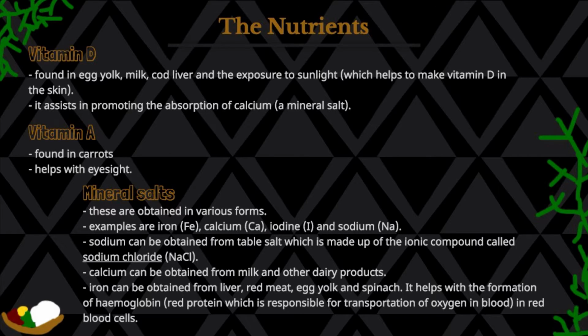And we have calcium, which can be obtained from milk and other dairy products. Then we have iron that can be obtained from liver, red meat, egg yolk, and spinach. And it helps with the formation of hemoglobin in red blood cells. And hemoglobin is a red protein, which is responsible for transportation of oxygen in the blood.